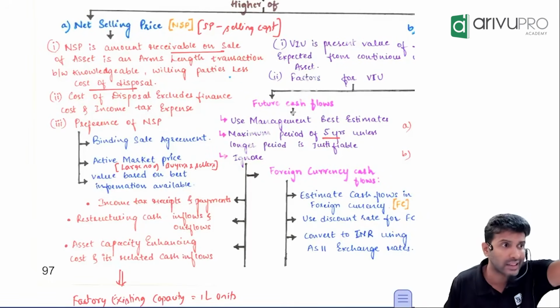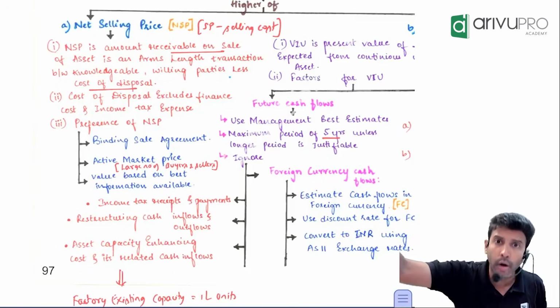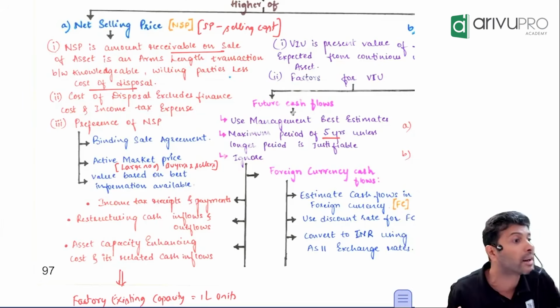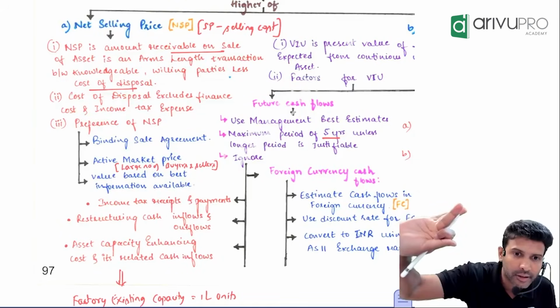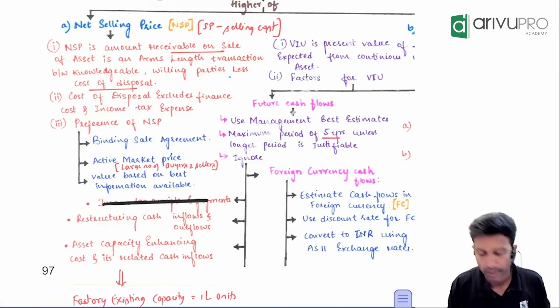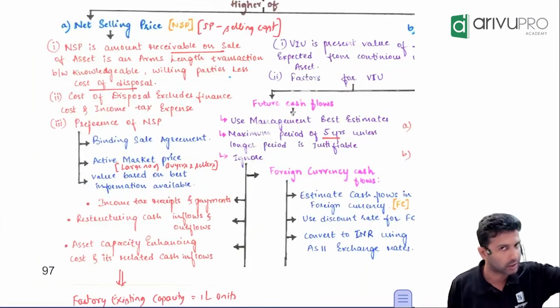If you pay any tax to the government, that is also cash flow. Suppose you paid more tax and income tax refunded that amount to you. You got an income tax refund. It's a receipt. It's a cash flow. Don't take that for your future cash flow calculation because this is related to business as a whole and not a particular asset. That's one.